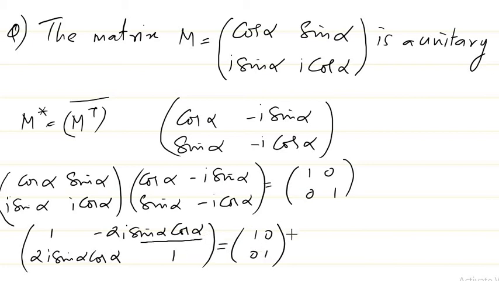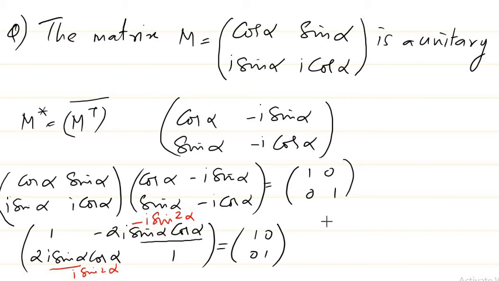So if we compare, what is this basically? 2 sin alpha cos alpha is nothing but sin 2 alpha, right? So I could have rewritten this as minus i sin 2 alpha, and this as i sin 2 alpha. So we get i sin 2 alpha is equal to 0, or we get sin 2 alpha equal to 0.